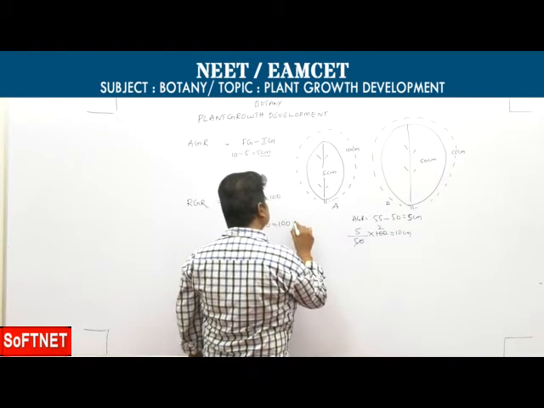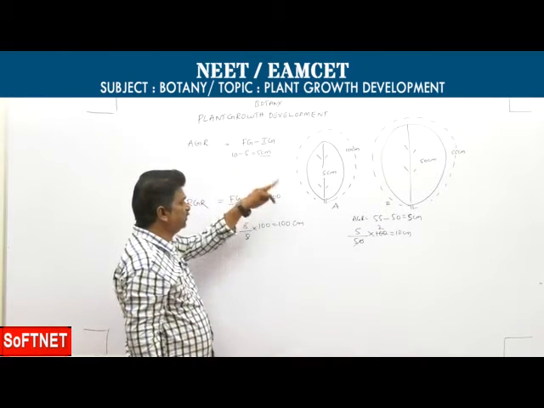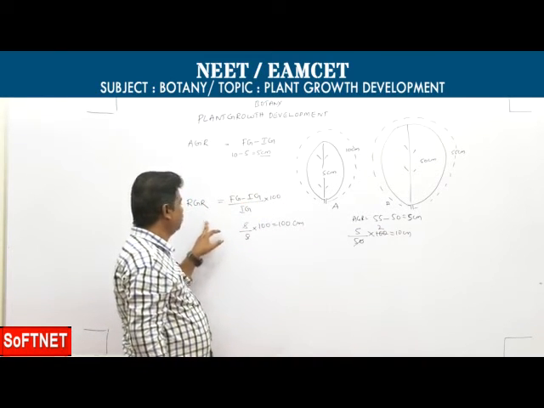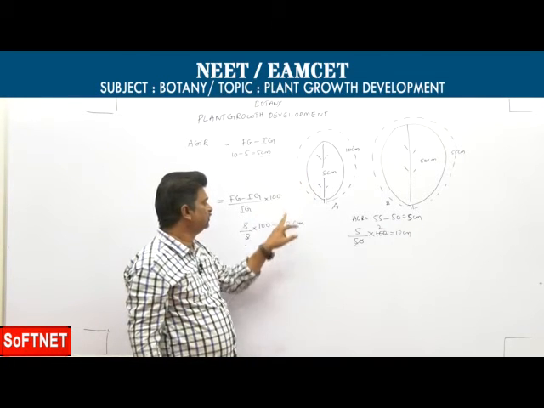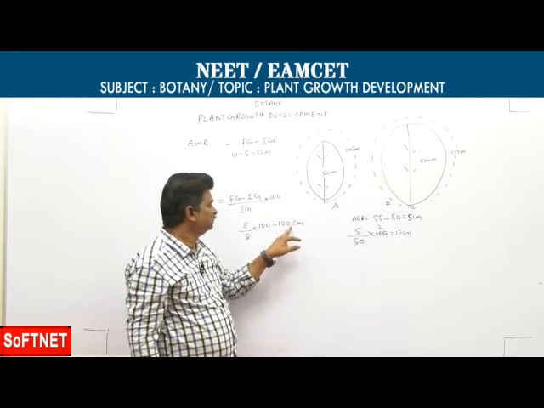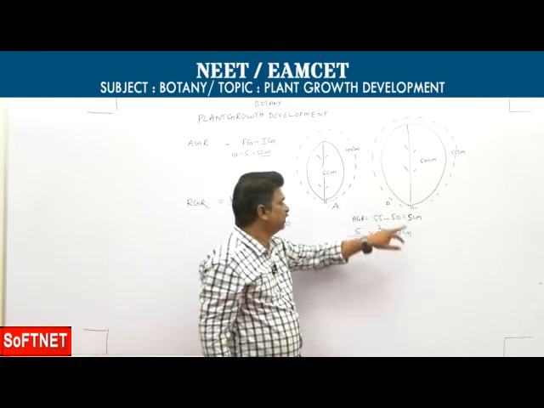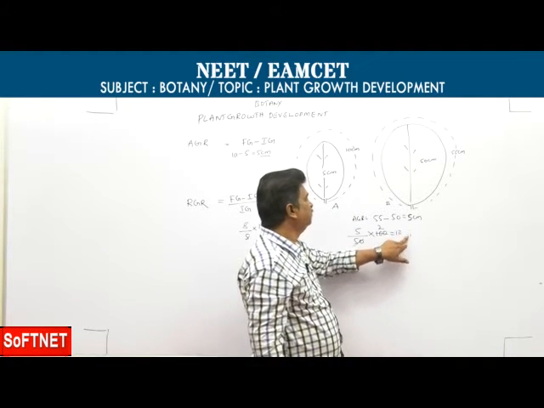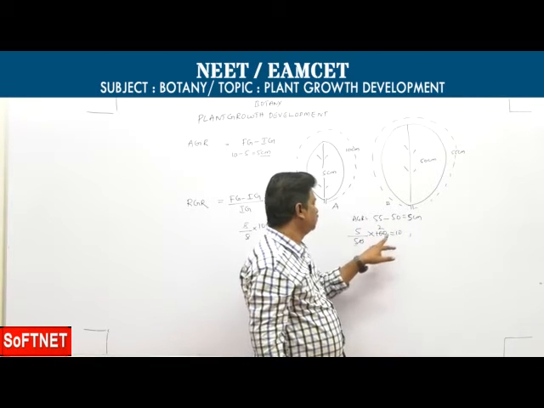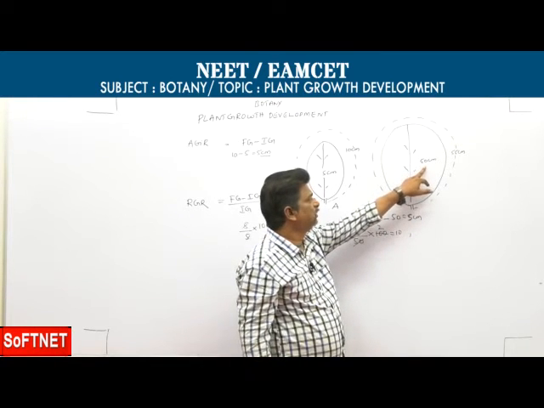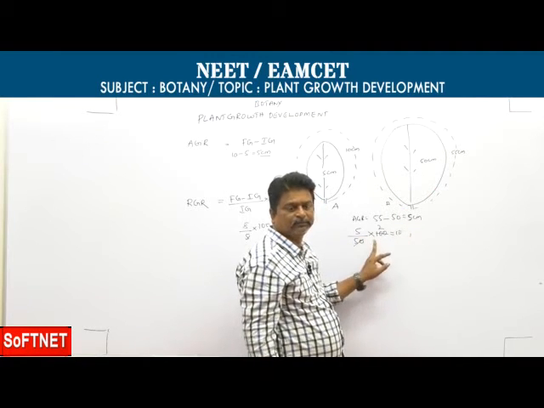So for both leaves the absolute growth rate is the same, but the relative growth rate differs: leaf A increased from 5 to 10, 100%, while leaf B increased from 50 to 55, only 10%.